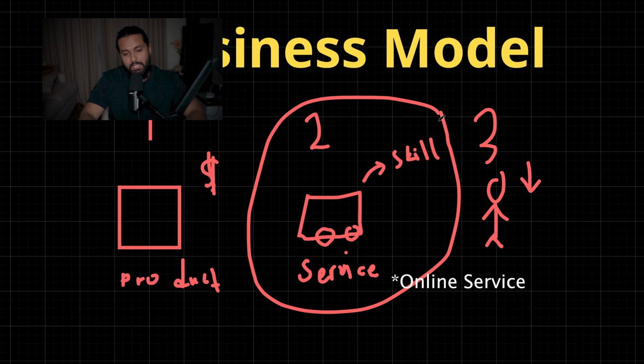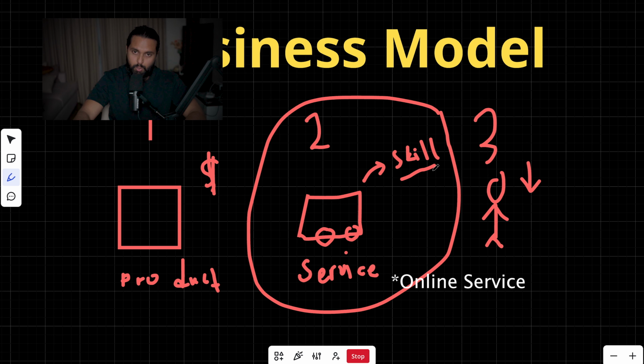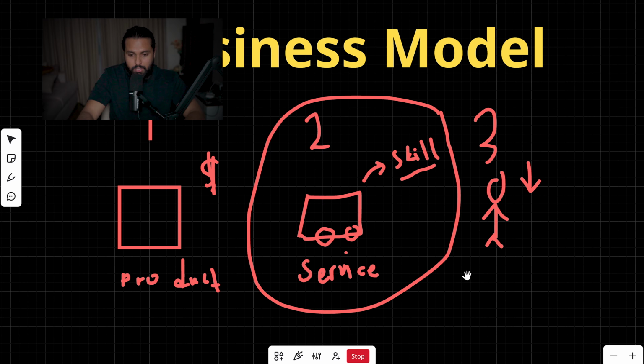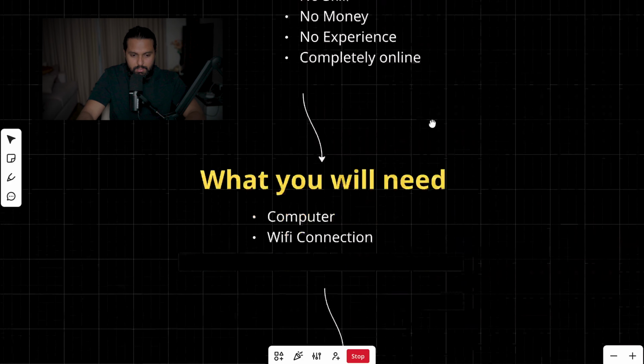I know I said you don't need a skill to start this business model, but if you follow along this video, you will understand why I said you don't need a skill to start this business model. In this video, you will learn how to find high demand skills that clients are willing to pay a lot for, and how you can learn any skill within 20 minutes and find clients completely free and earn at least 5,000 to 10,000 US dollars per month. So now you know the business model. Let's go back to the blueprint.